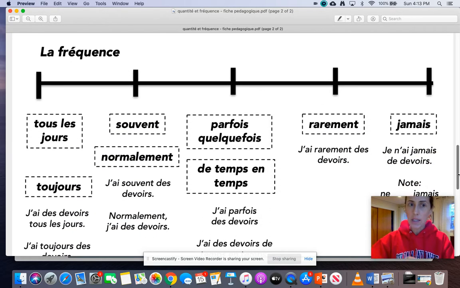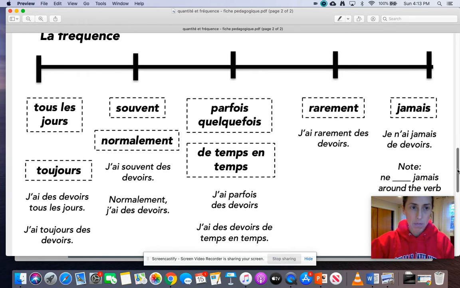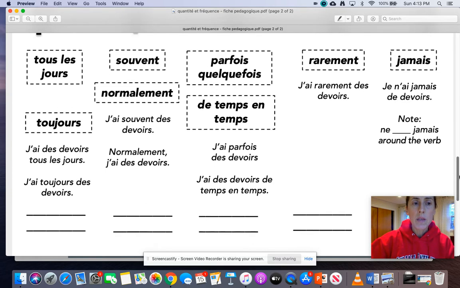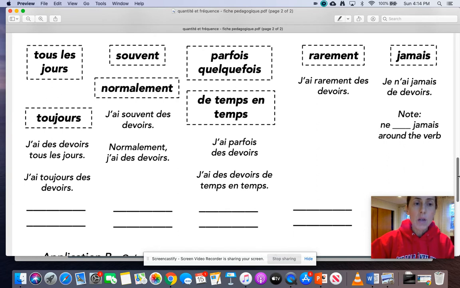La fréquence, now we're talking about adverbs of frequency. Actually, I think these are all adverbs. So we're talking about how often does something happen. So again, I think you probably know either all of these or almost all of these. If we start at the far left, tous les jours, we learned this already. It means every day, all the time. Toujours, always. Okay, so you want to take some notes. Tous les jours means every day. Toujours means always. If you know the expression tout le temps, that means all the time. That's another one that could fit in here.